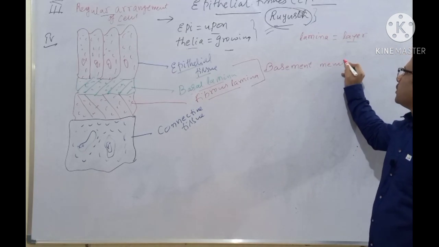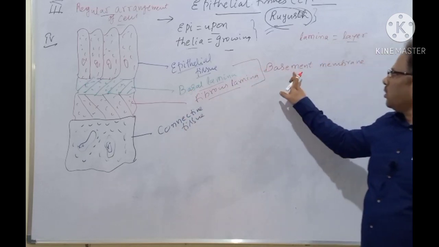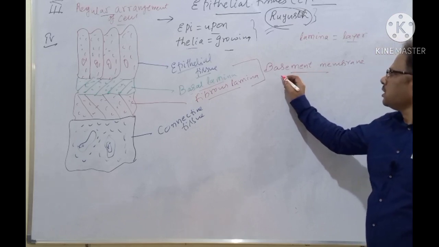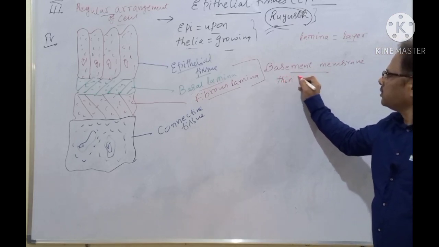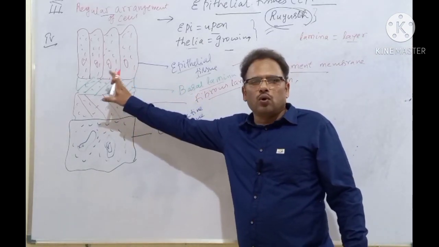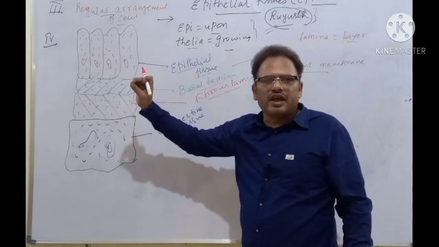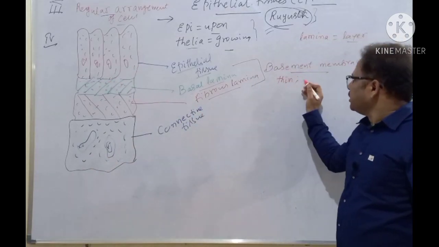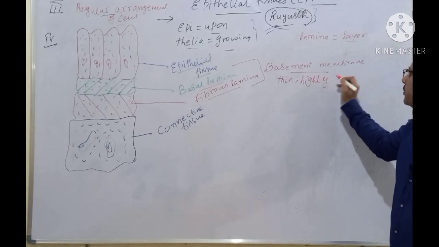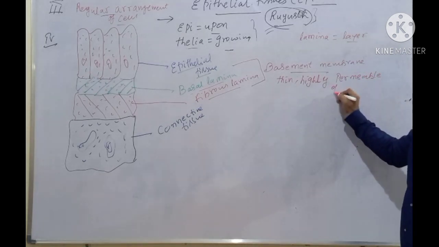Basement membrane. Fibrous lamina and basal lamina both together are called a basement membrane. How is the basement membrane? It is very thin. It appears broad here because, for the sake of understanding, I have drawn a very broad layer on the board, but it is not this broad. It's a very thin but highly permeable layer, highly permeable to substances.